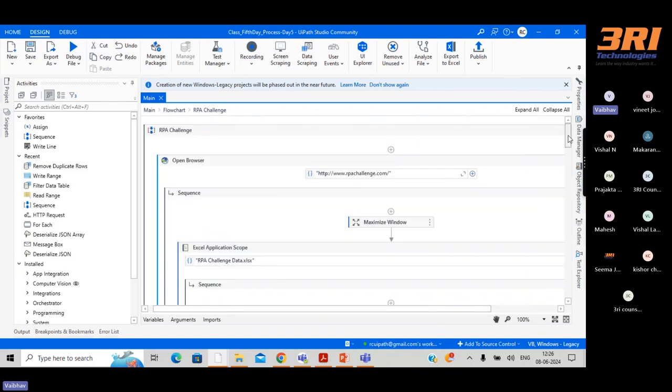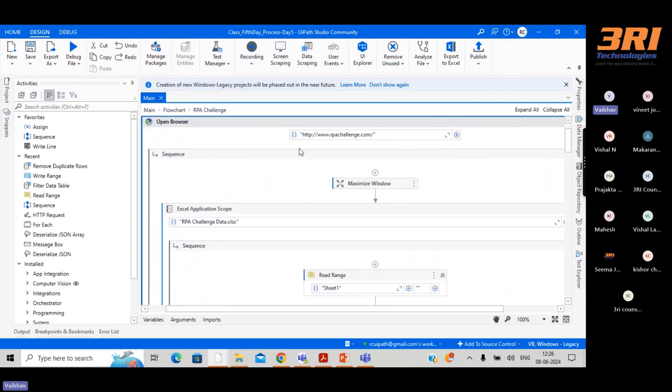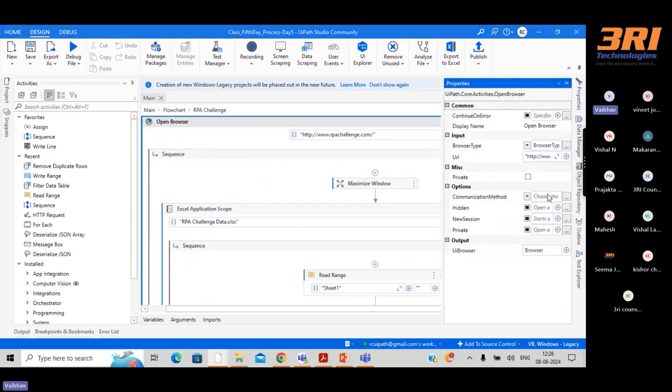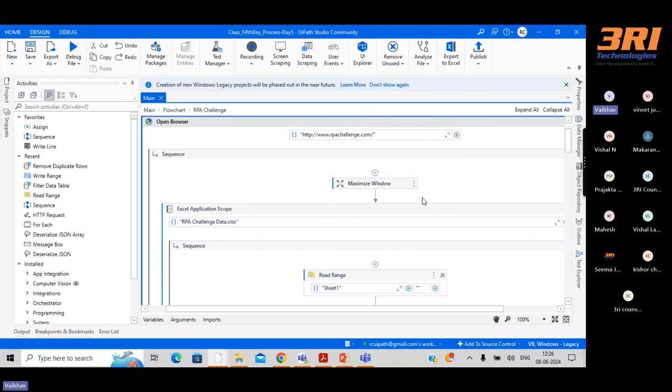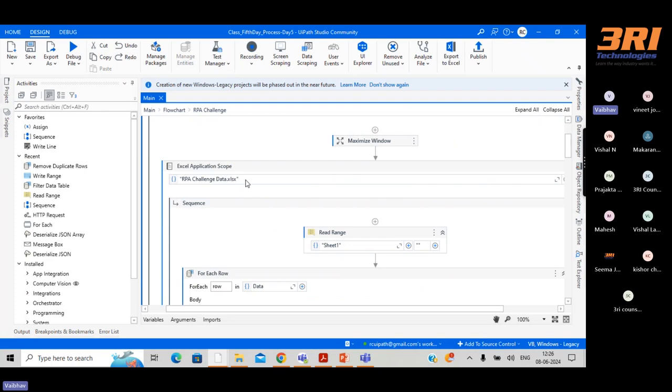And maybe I can show you how I have built this automation as well. First we are launching the browser, and when launching the browser, I have given this URL. At the same time, here we have the option of which browser we have to open. It might be IE, Firefox, Edge, Chrome. Then we have given the Excel path, because I want to read this Excel data. Then I have given the sheet name, which sheet I want to read.